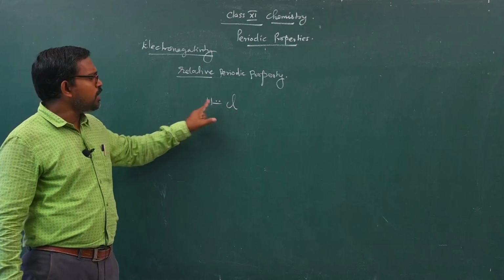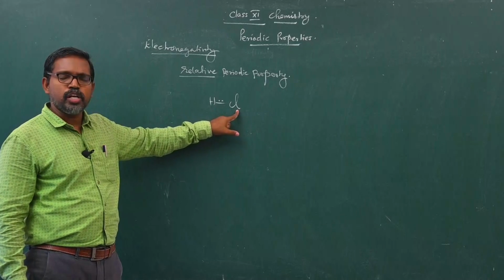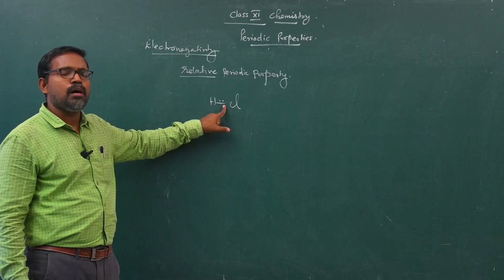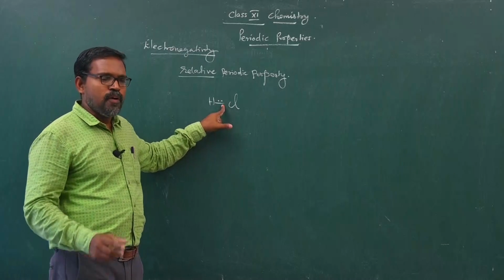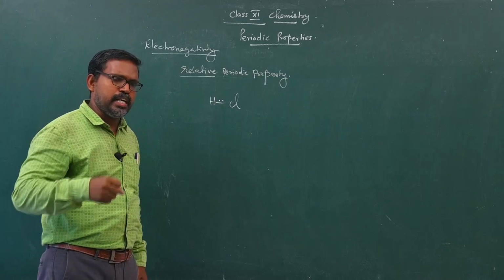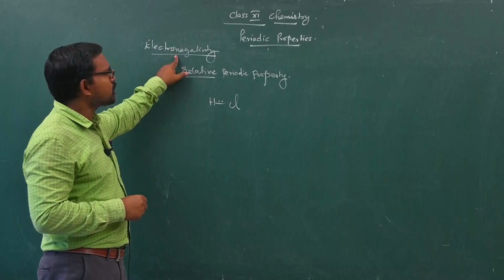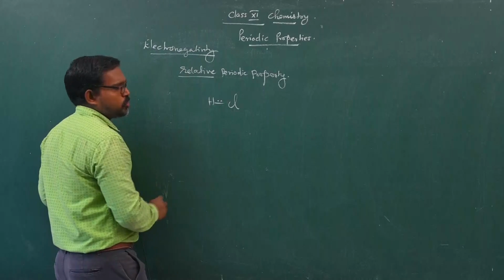This molecule has 2 atoms, one is hydrogen and another one is chlorine. The bond containing the pair of electrons can be attracted by one atom. Which atom possesses the greater tendency to attract the electrons towards itself? That is called electronegativity. Consider these 2 elements.